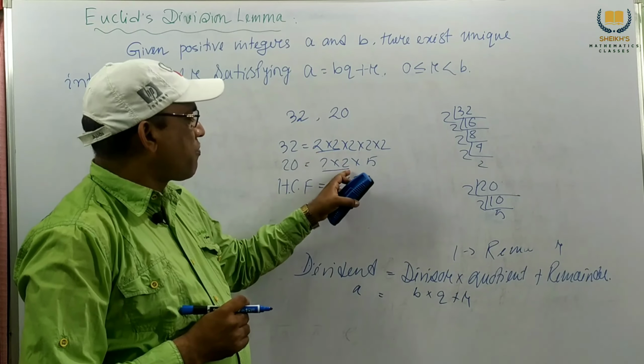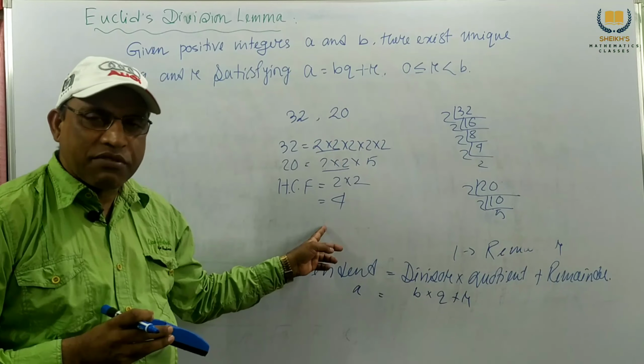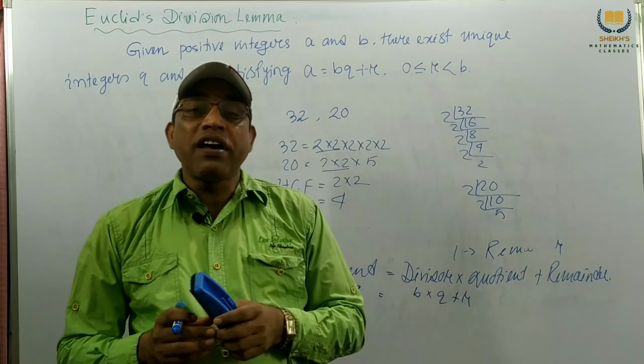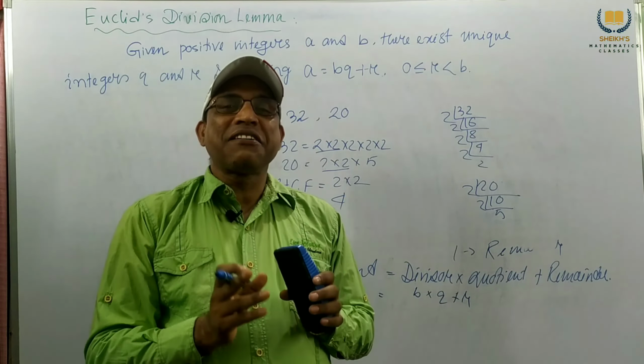We collect the common factors, 2 into 2, so the HCF is 4. So in general we can find the HCF of these two numbers 32 and 20, and the HCF is 4. Now we want to find this HCF by using Euclid's division algorithm.